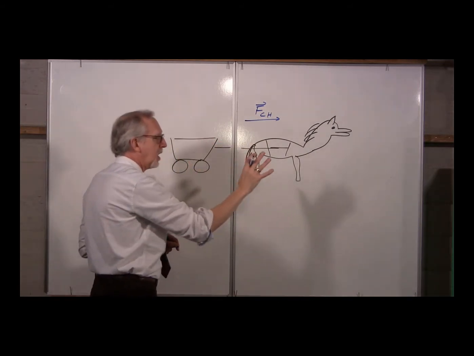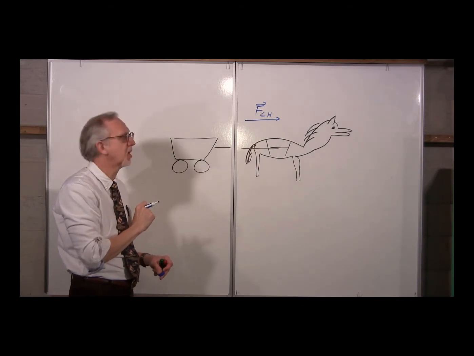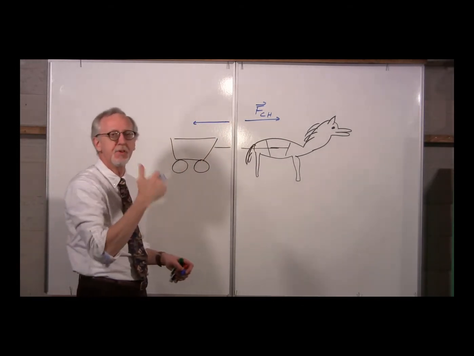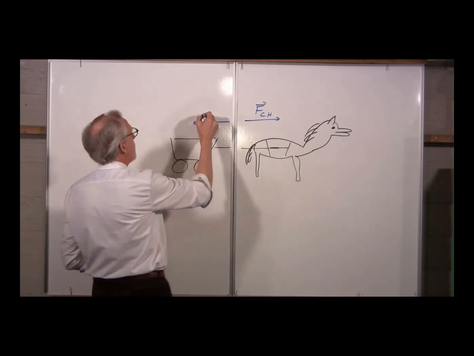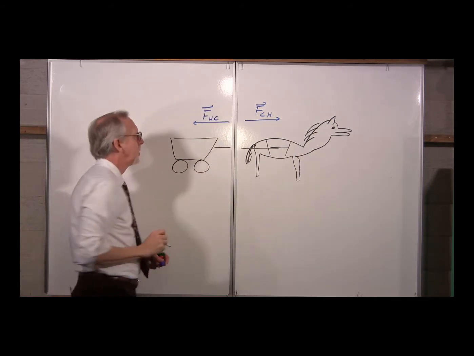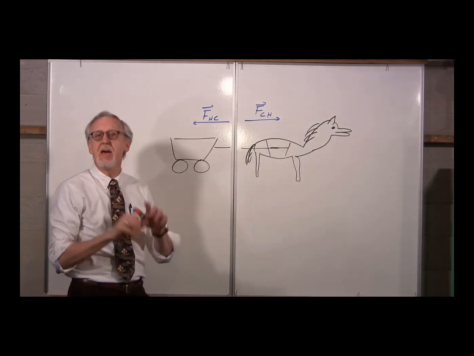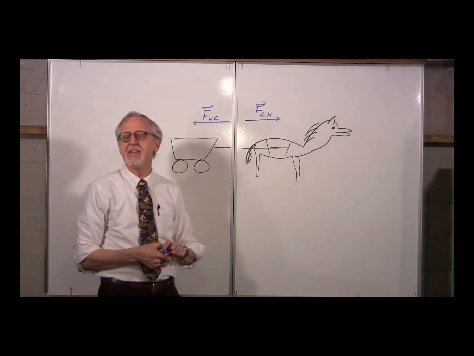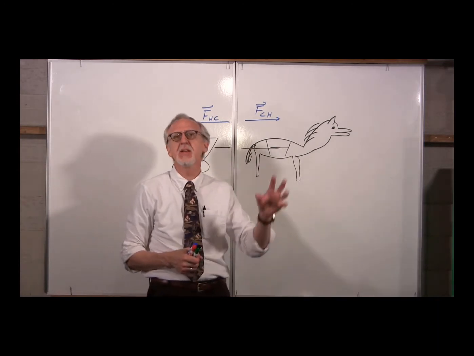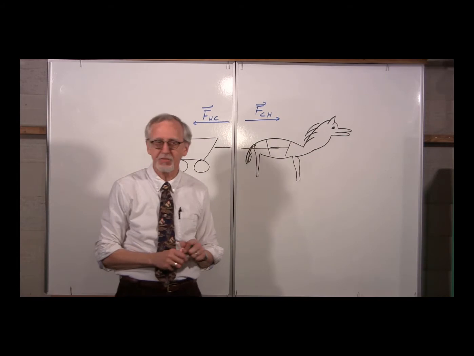Well, if the horse is exerting a force on the cart, we know the cart must be exerting a force on the horse, and we know that that force must be in the opposite direction with the same magnitude. So we've got a force on the horse from the cart. These forces are equal and opposite. Forces always exist in pairs, like this. Anytime one object exerts a force on another object, the second object exerts an equal but opposite force, so forces are always in pairs, like this.